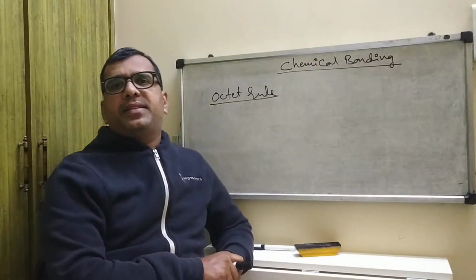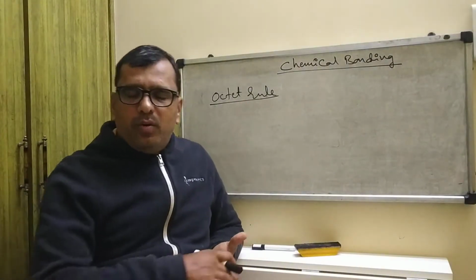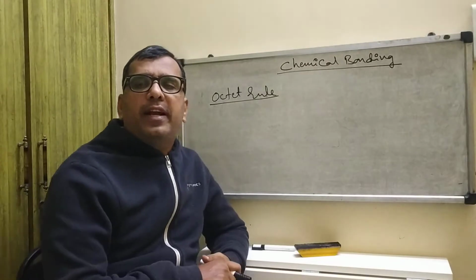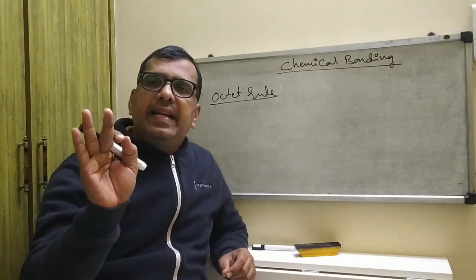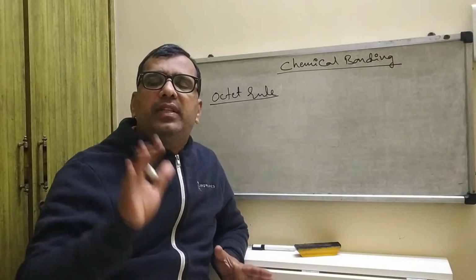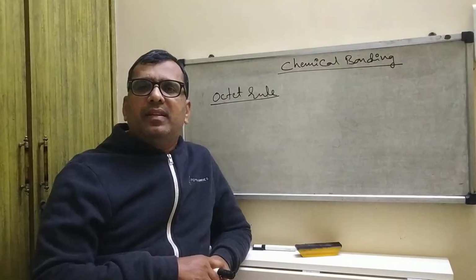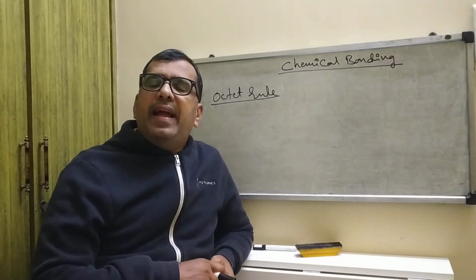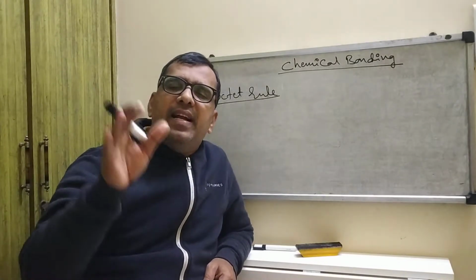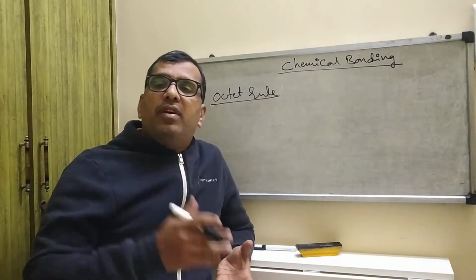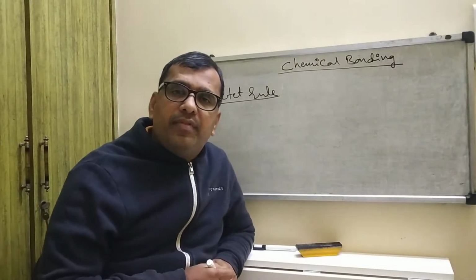Today I am going to explain about the octet rule. What is the octet rule? Oct means 8. If the valence shell contains 8 electrons, then we call it the octet rule. If the valence shell contains 8 electrons, we can call it a stable electronic configuration or octet electronic configuration.